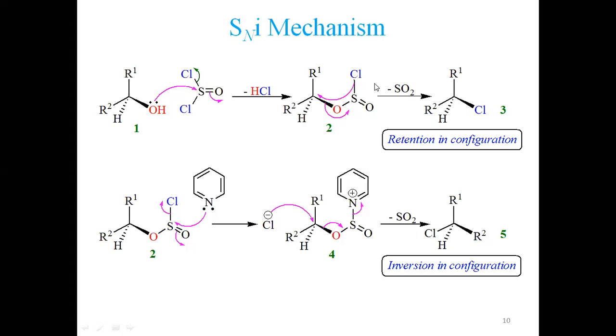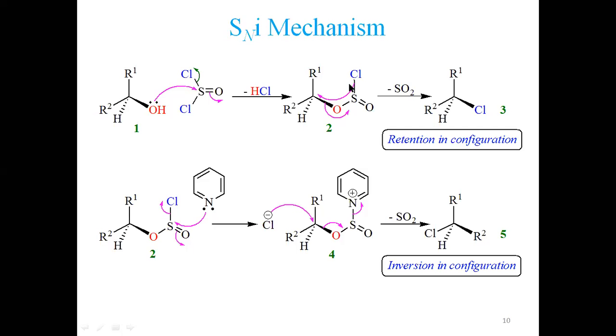But first order with respect to substrate doesn't mean it is SN1. We cannot call this SN1 because SN1 we have already designated: it is a two-step, stepwise mechanism that proceeds via the generation of a carbocation. Here there is no generation of a carbocation. So this is a very important, entirely different mechanism, differing from SN1 and SN2.